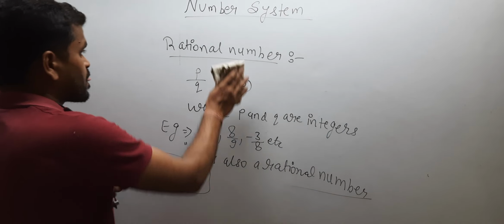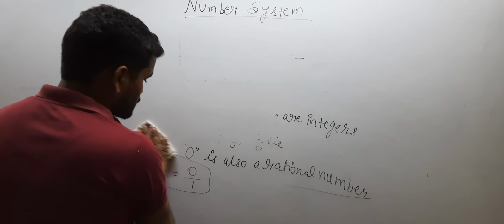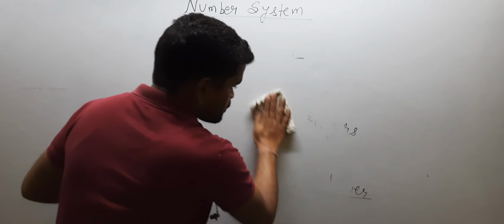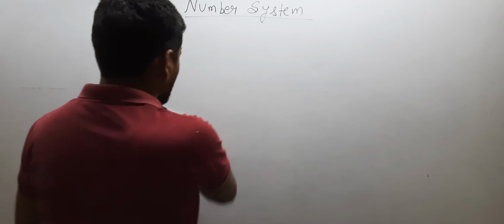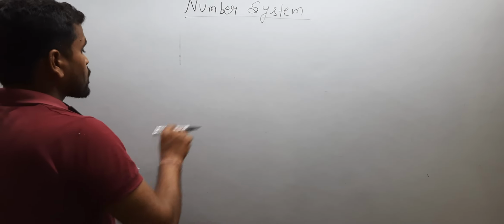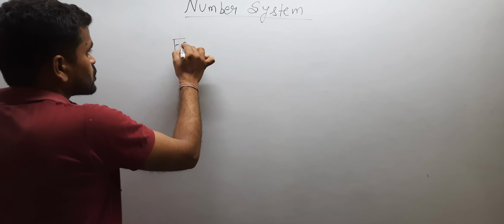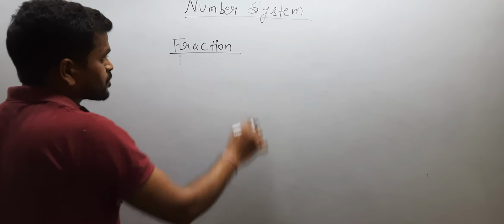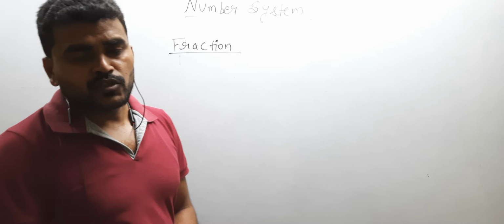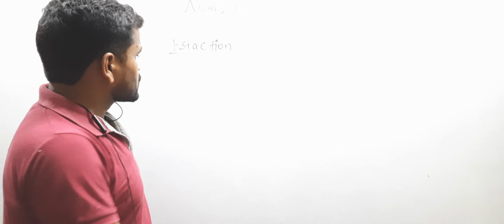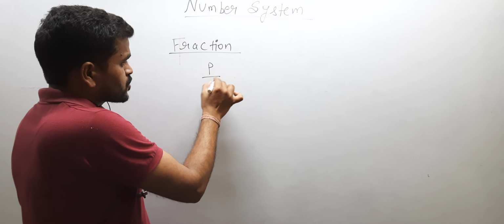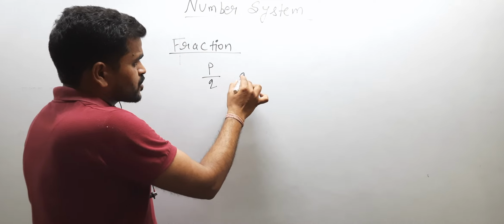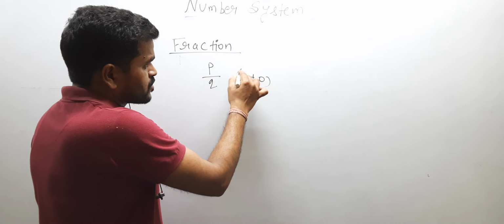What is fraction? Fraction is also written in the form of p upon q, but q does not equal 0.